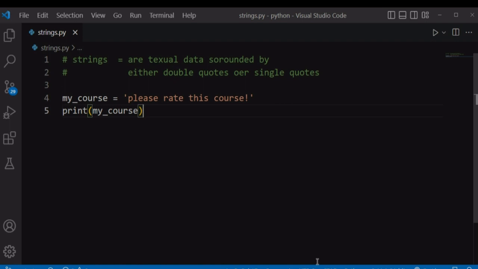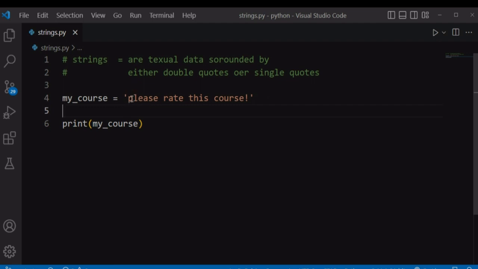So let's say we have a string that says please rate this course. When you define a string like this, Python will assign each character that appears in our string to a corresponding index number and it starts from 0. So it will assign the first character to index 0, the second character to index 1, 2, 3, and so on and so forth. And you can access these characters using the index number that has been assigned by Python. We can get any character in our string using its corresponding index number.